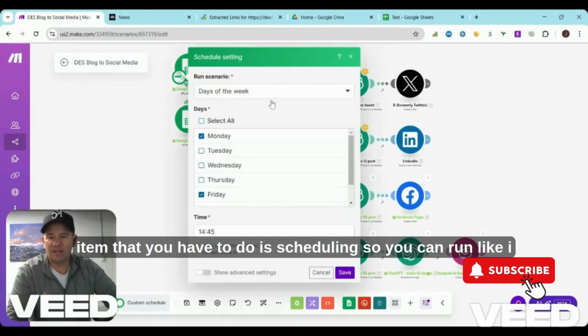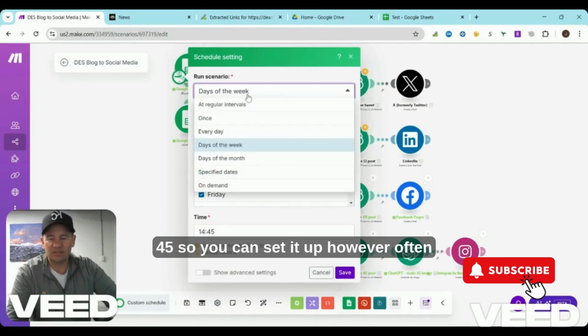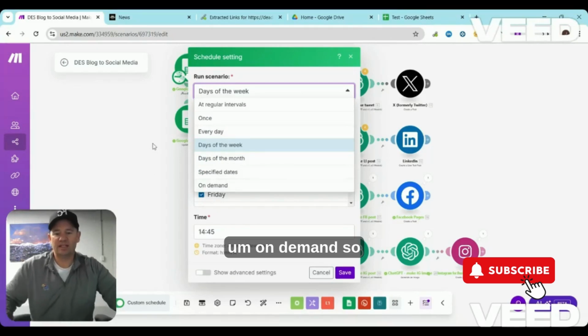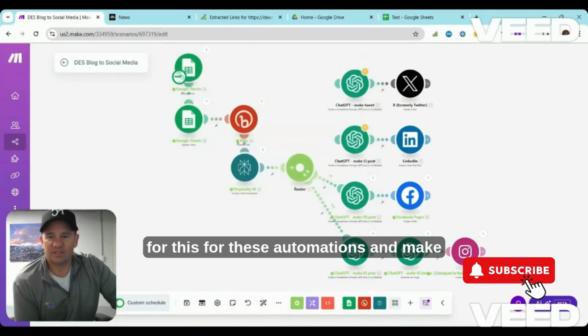And one other item that you have to do is scheduling. So you can run it once, like I just ran it, but this is set up for this client to run twice a week on Mondays and Fridays at 2:45. So you can set it up however often you want to, every day, every hour, on demand. So there are tons of different possibilities for these automations in Make.com.